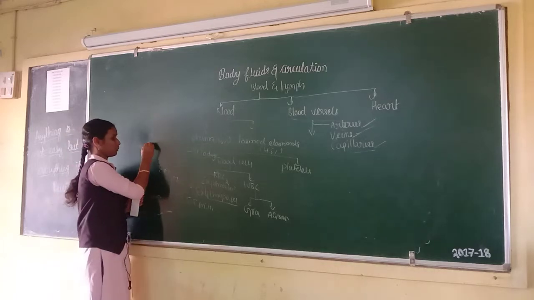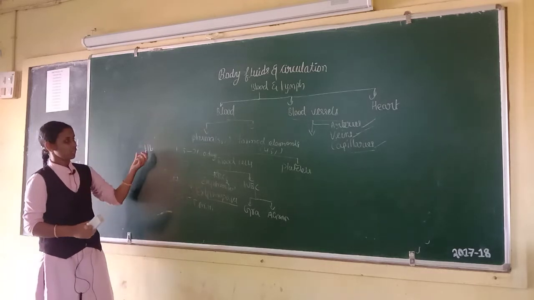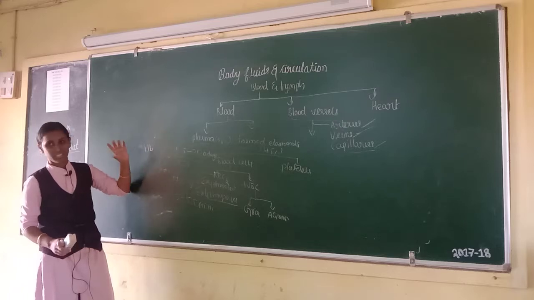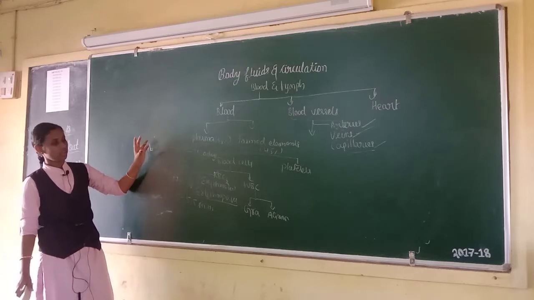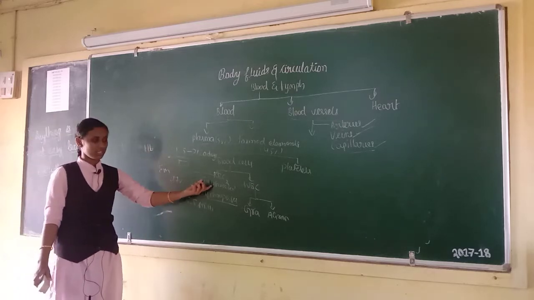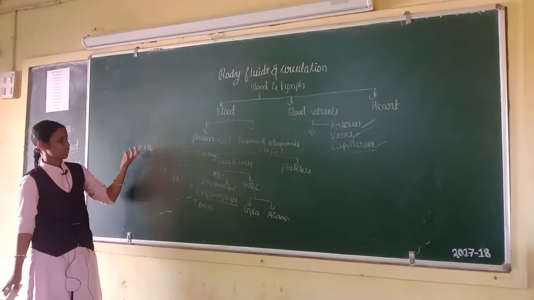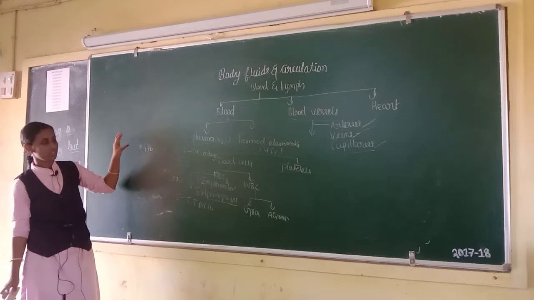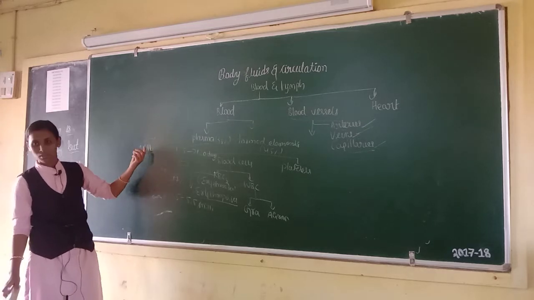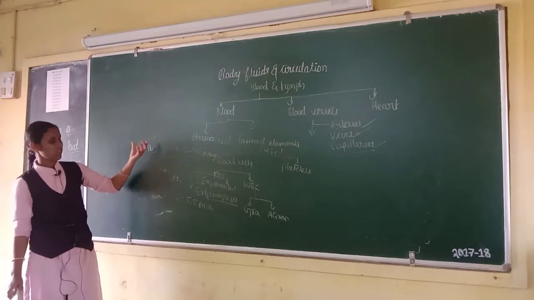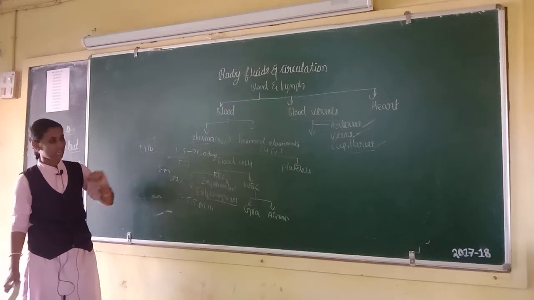And hemoglobin, HB. Hemoglobin is an iron containing, red colored pigment present in RBCs. Hemoglobin plays a very important role in transportation and carrying of oxygen and carbon dioxide.